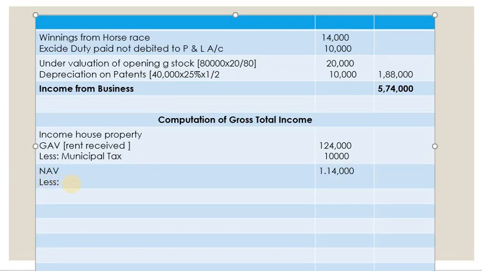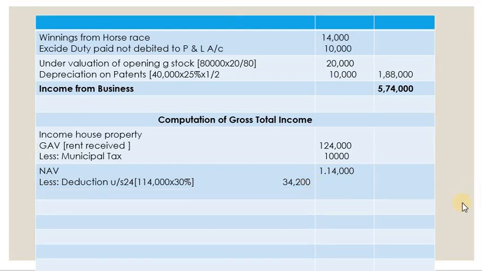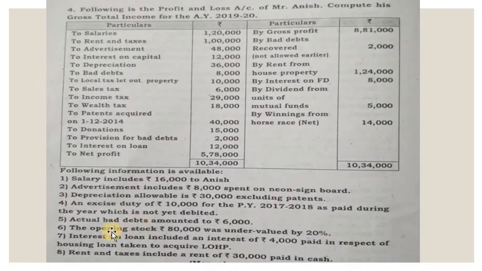Then we have the deduction under section 24. That is 1,14,000 into 30%, so 34,200. Then there is another one. Let's go to the problem. See the seventh one: interest on loan included an interest of 4,000 paid in respect of housing loan taken to acquire let out property.